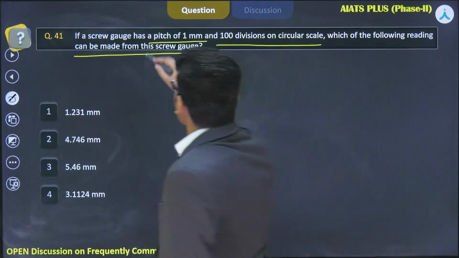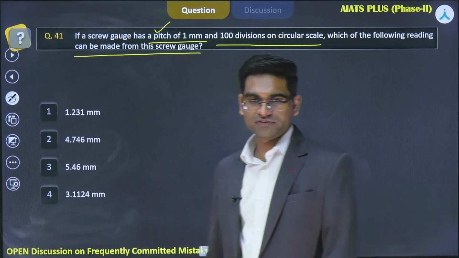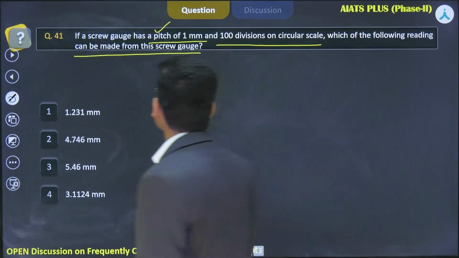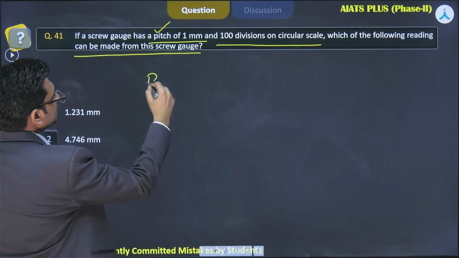Okay, the working of a screw gauge we should know, right? A screw gauge has a pitch. What do you mean by pitch?